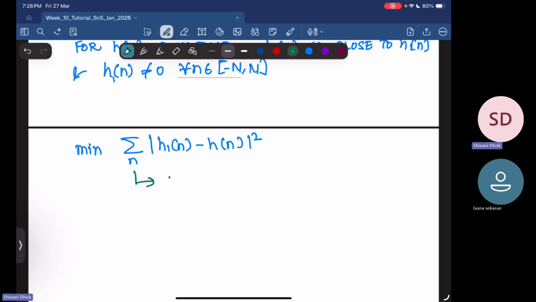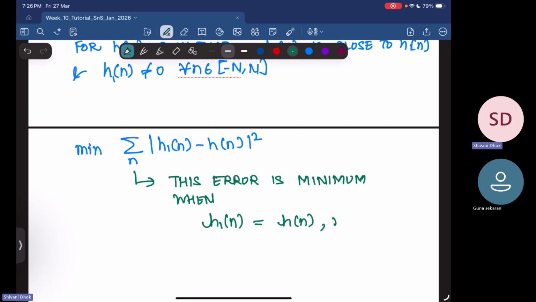So this error is minimum when h1 of n is equal to h of n when n lies in the range of minus N to N, and h1 of n is equal to 0 otherwise. This is the minimum error solution.